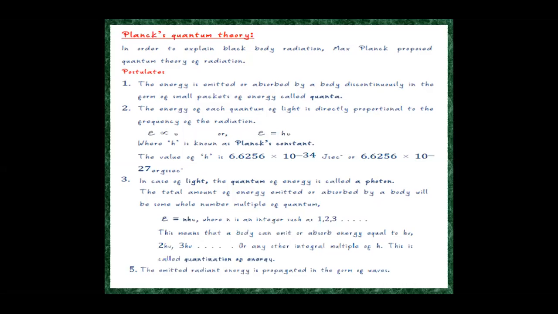This means that a body can emit or absorb energy equal to h nu, 2h nu, 3h nu, and so on. The emitted radiant energy is propagated in the form of waves.